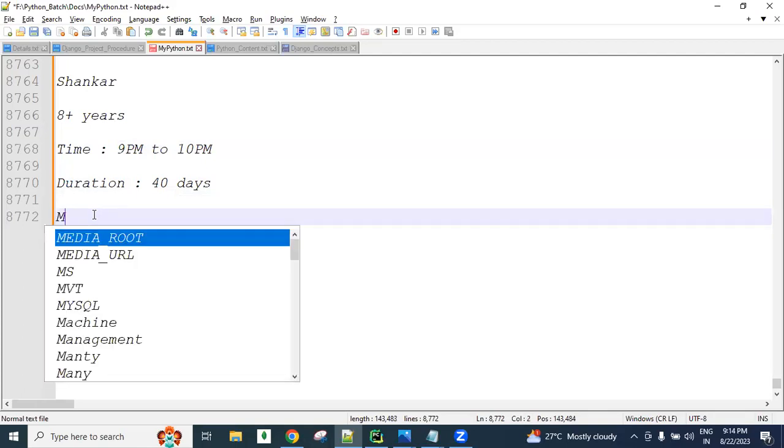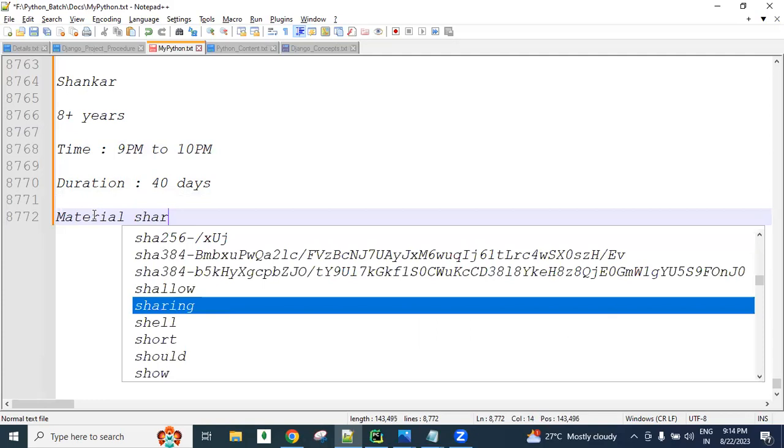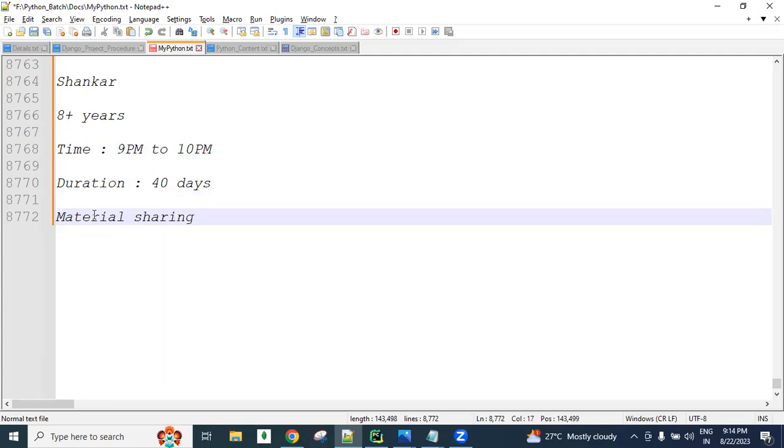In this batch, what you get is that I share material with you every day. Whatever concept we complete, I will immediately share the related material. We are going to create one WhatsApp group or a Google Classroom link, where I post every day. Management will take your emails and numbers and create one group, and in that group I will share material every day. Today one topic I complete, and the related material is shared immediately.